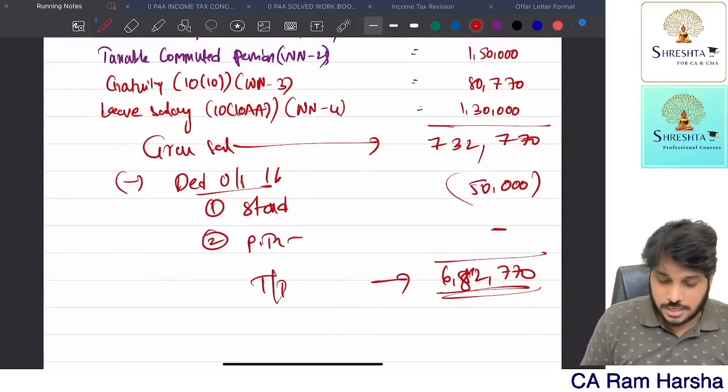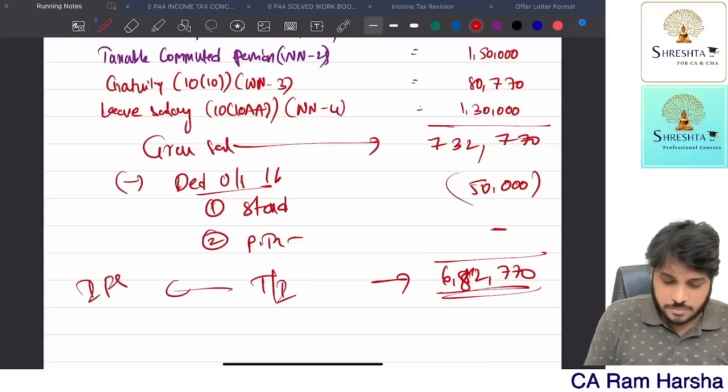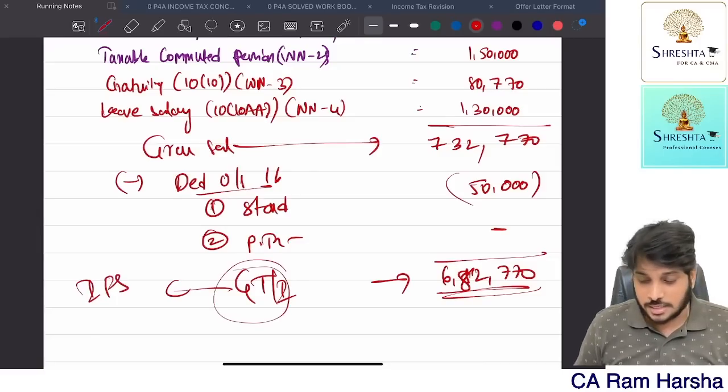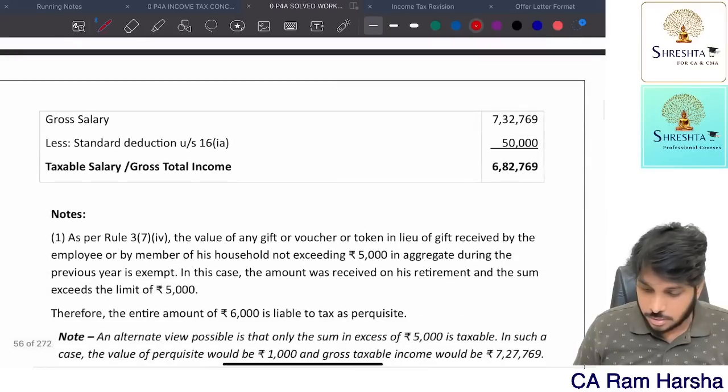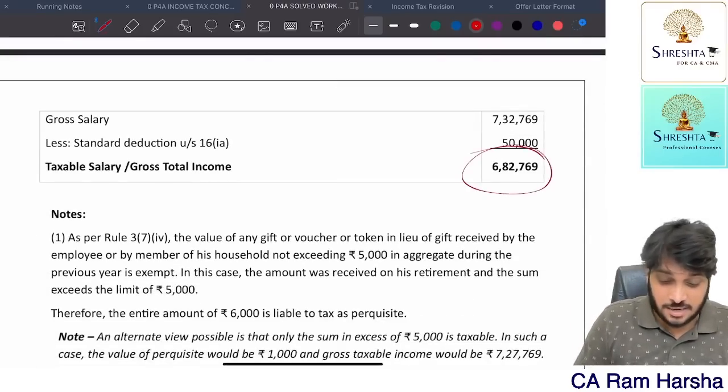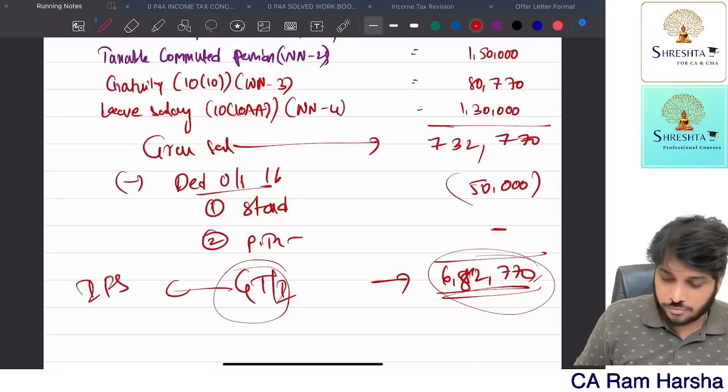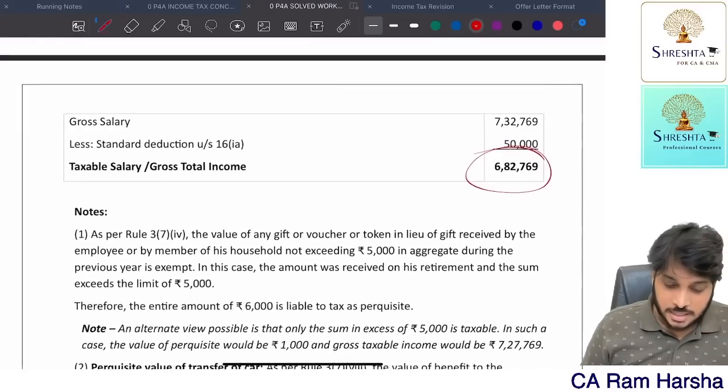6,82,770 is total income. This itself is income from salary. This itself is gross total income. Answer is over. Now let's look at the given answer, 6,82,769. We got 770. 1 rupee is rounded off. That's not a big deal. Getting it? Now there is an alternative.